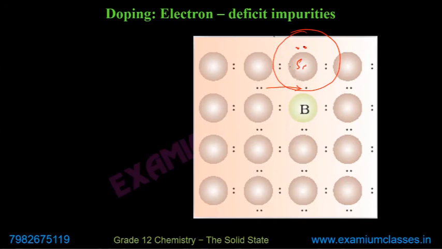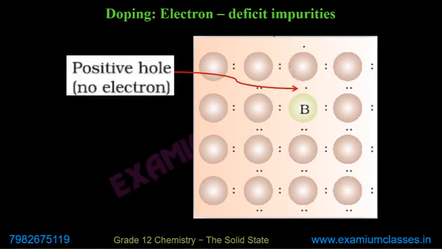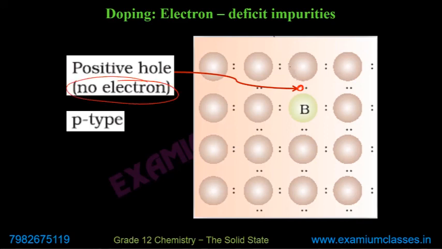So for that, this electron moves to the vacant position. Effectively, it means there was a hole. There was no electron, so we can say no electron means there was a hole.